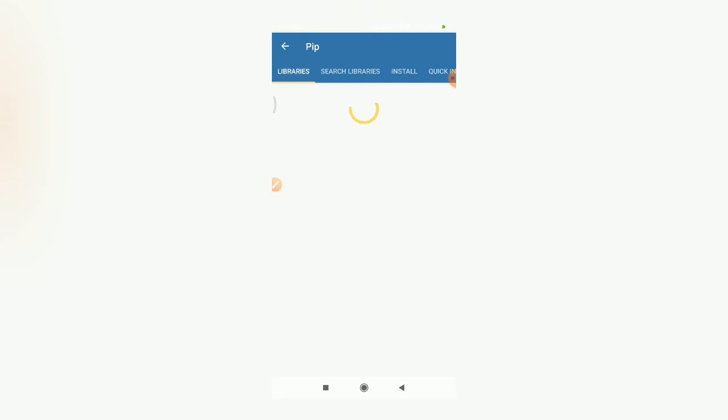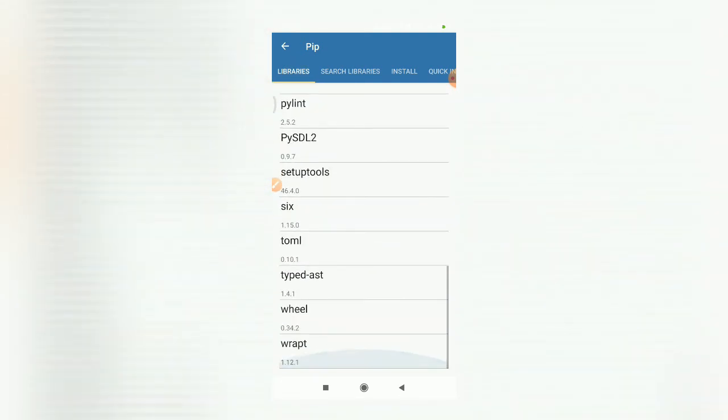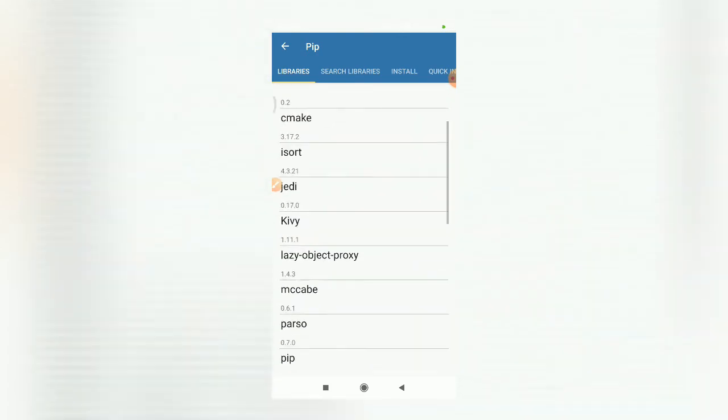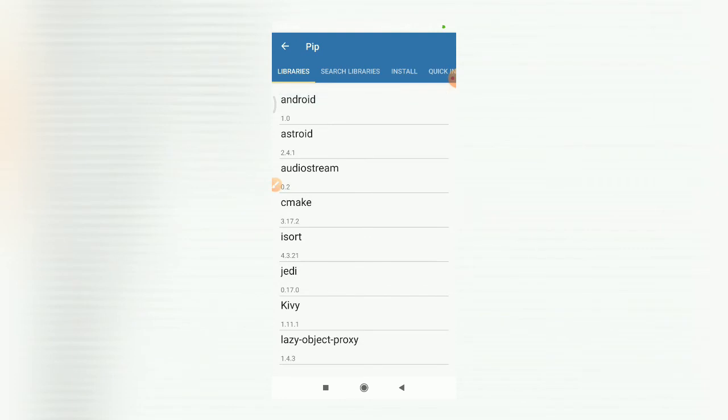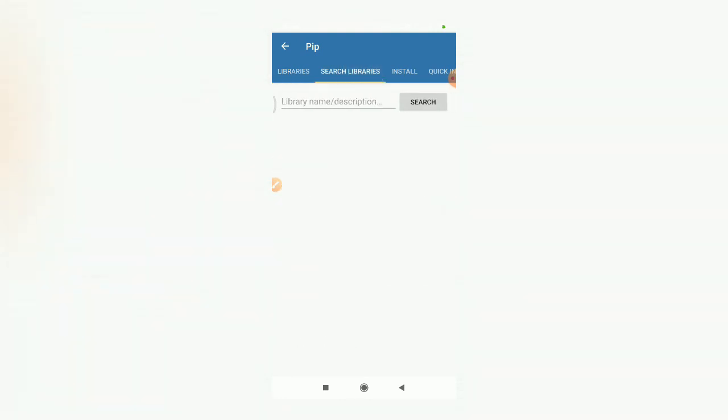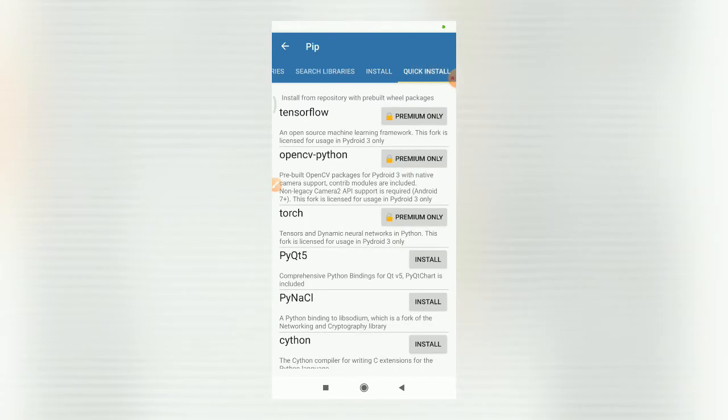If you tap on first option libraries, it will show me the list of libraries that are currently installed with this Pydroid 3 app. All these libraries are currently supported in the Pydroid 3 app. Then next, search libraries. If you want to search a particular library, you can search from this option. Then install. If you want to install a certain library, you can specify the name of that library and install it. Then quick install.